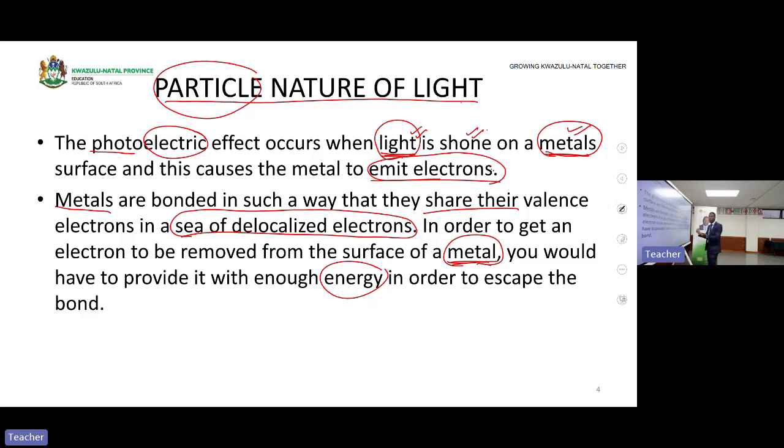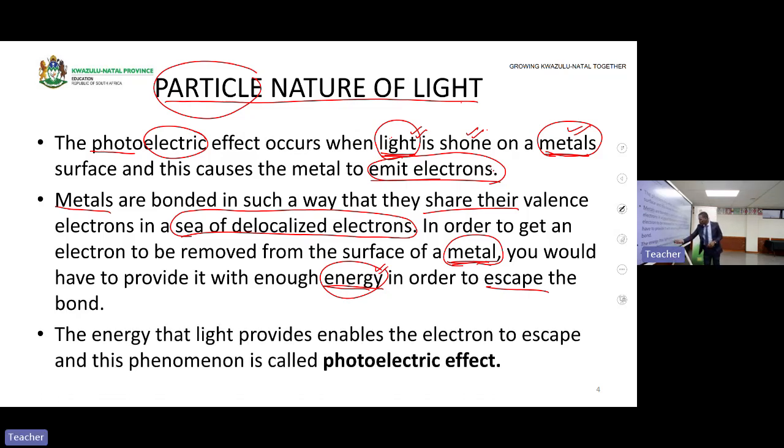It might happen that it escapes out of the metal or it remains on the metal because of the energy that is being provided. The only thing that will guide us as to whether the electron will be emitted, yes or no, is the energy that is provided by the light. So in order for the electron to escape, you need to provide the electron with energy. Okay.